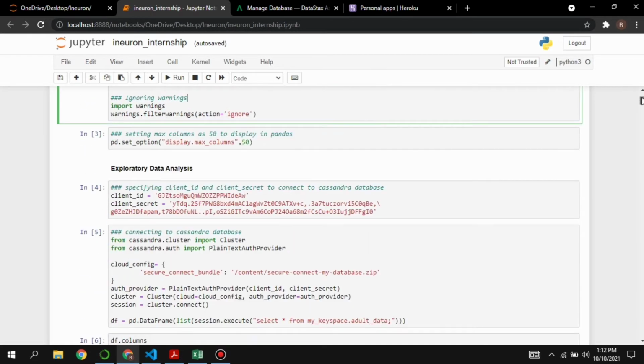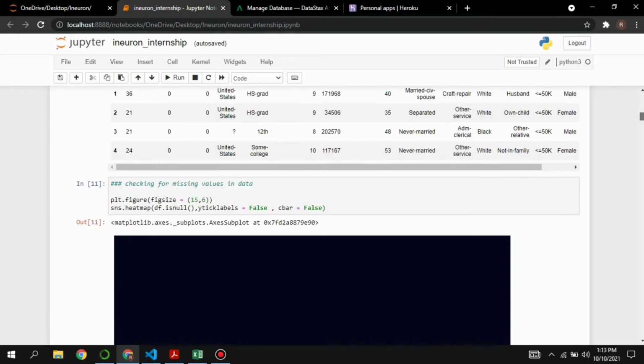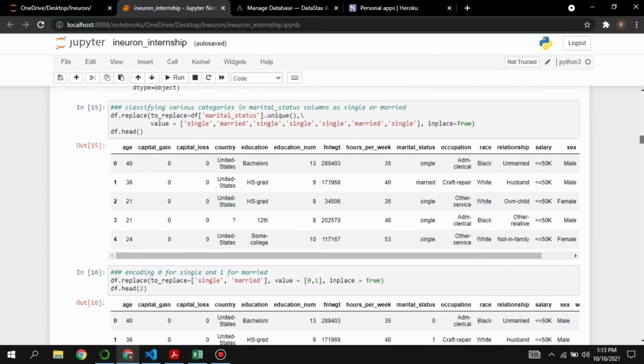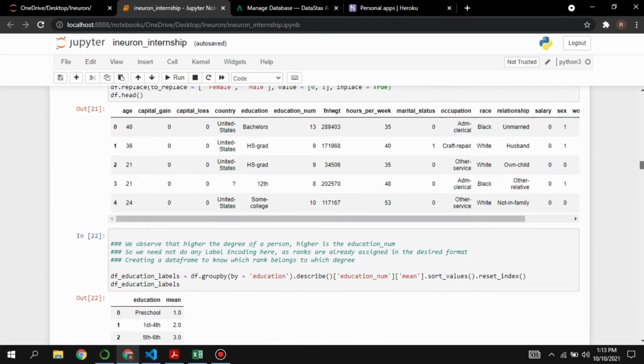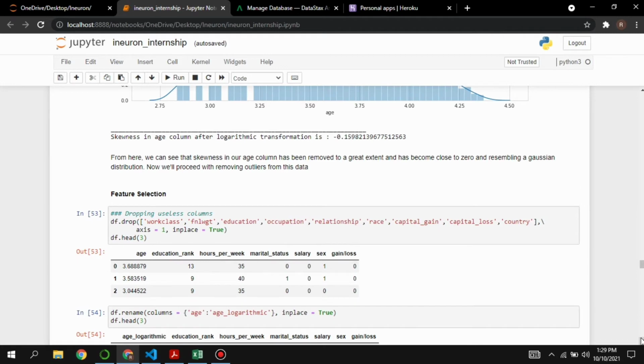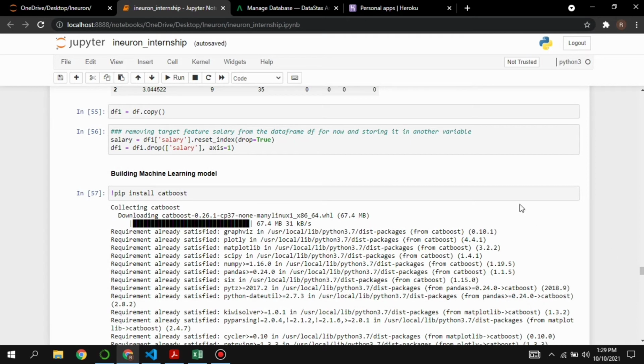And then we started with our exploratory data analysis part. So here's how we connected Python with our database using this piece of code and read the data using pandas. After that, we performed all the necessary steps that are present in the life cycle of a data science project, starting from exploratory data analysis, feature engineering, feature selection, outlier treatment, and so on. After that, we performed different types of encoding techniques like label encoding and one-hot encoding so that we can prepare our data completely to be fed to our machine learning models.